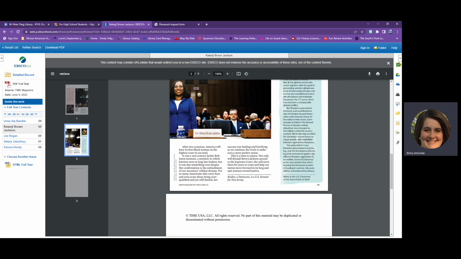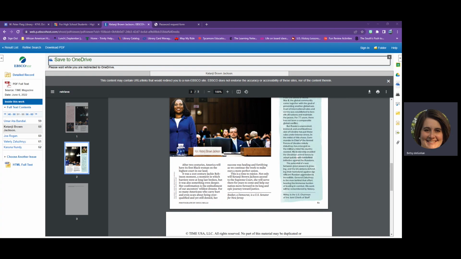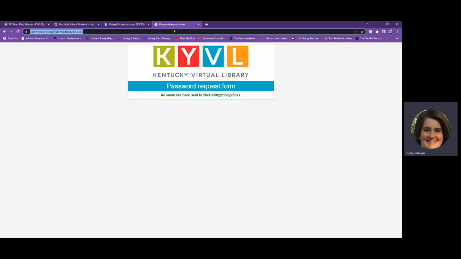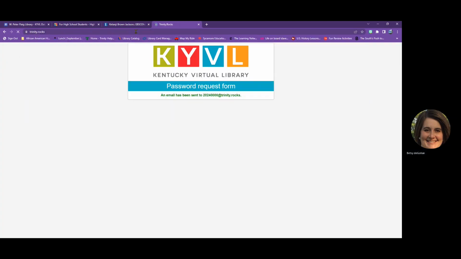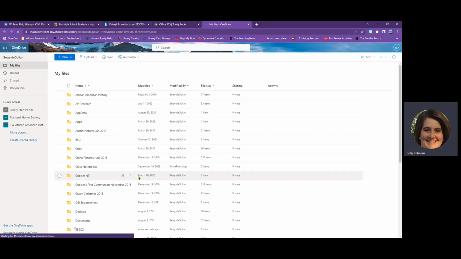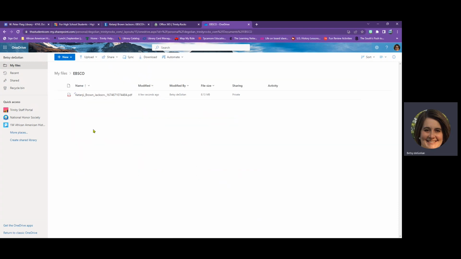On the right, I have the option to click the OneDrive icon to send this article to my OneDrive. Once it signs me in, if I go to my OneDrive, I can see the folder for EBSCO. If I click that folder, I can see this article from Time Magazine about Ketanji Brown Jackson. So again, this would be helpful when I am collecting resources. I can save them for later.